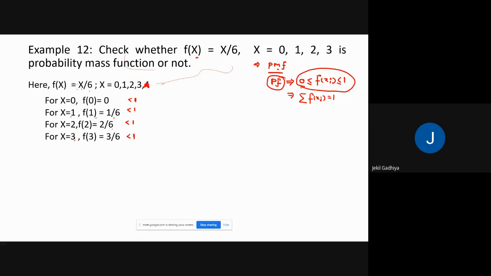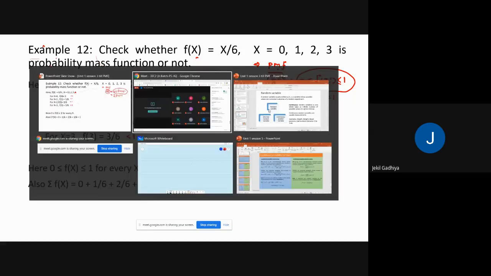Now the second condition is what? Summation must be equal to 1. So if you take the summation of all these values, then the answer is 1 here. Therefore we can say that this is a probability mass function. Okay, and why is it a mass function? Because the values of the random variable are countable here. That means it's a discrete random variable. Because it is a discrete random variable, we can say that this function is a probability mass function. Clear? Is it clear to everyone?